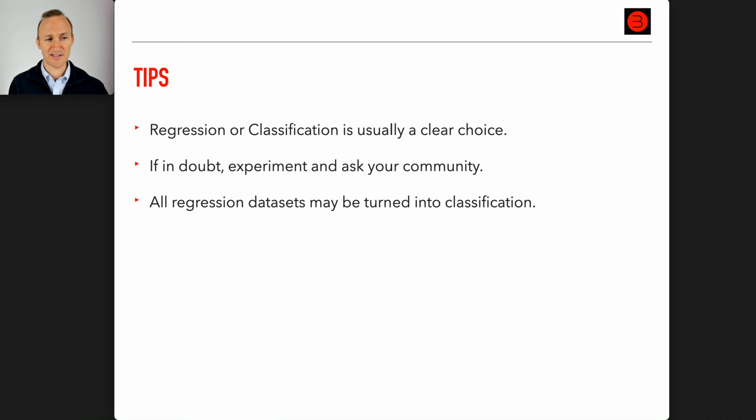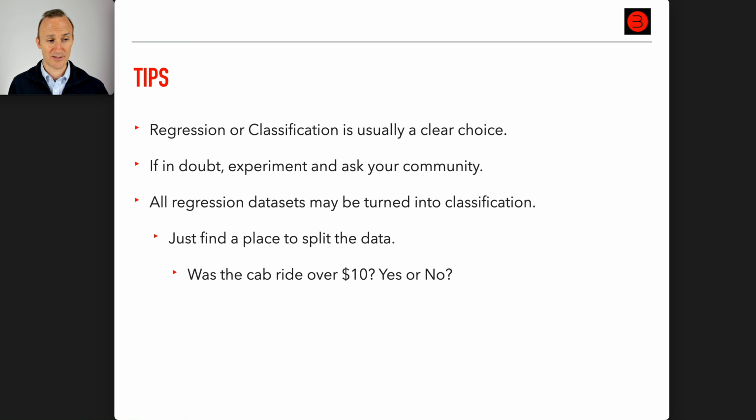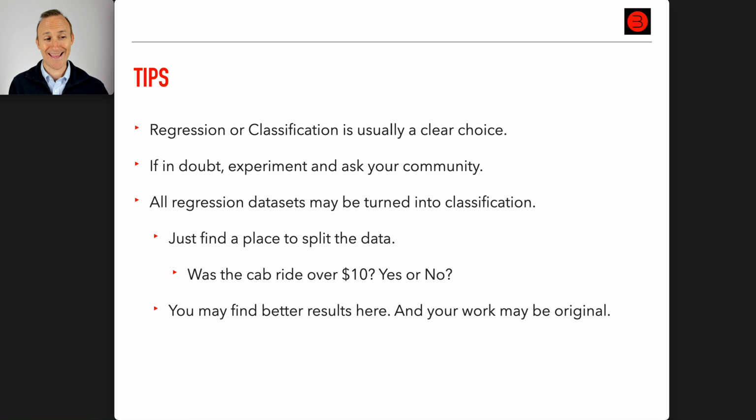All regression data sets may actually be turned into classification. What? How is that? It's called pandas. So just find a place to split the data. For instance, was the cab ride over $10? Yes or no? When you make a new column that does that, it becomes a classification column. And you may find better results here. And your work actually may end up being original.